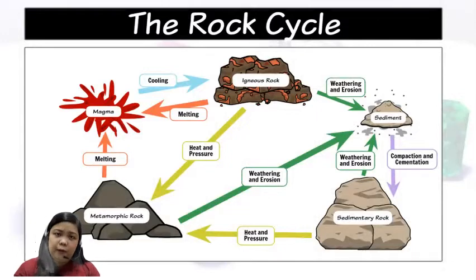a metamorphic rock. Then, if sedimentary rocks, on the other hand, undergo weathering and erosion, looking at the green arrow, imagine if it doesn't undergo extreme heat and pressure. If you subject it to weathering and erosion, it will go back to its original form, and that is being a sediment. Okay? Just like a metamorphic rock, when it undergoes weathering and erosion, it will also transform into sediment. So you can use the arrows to easily identify, distinguish and understand the rock cycle.